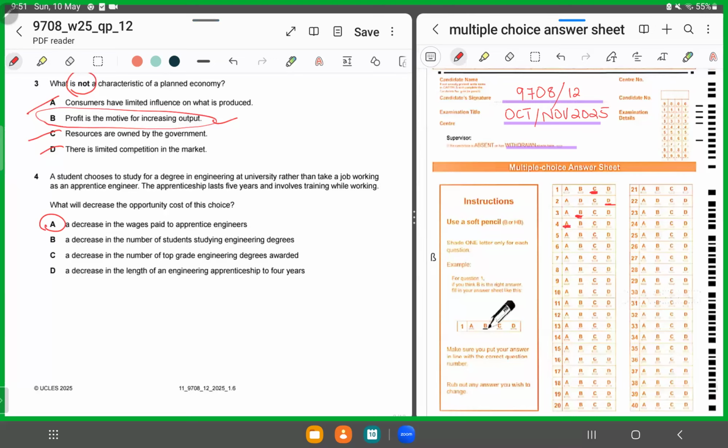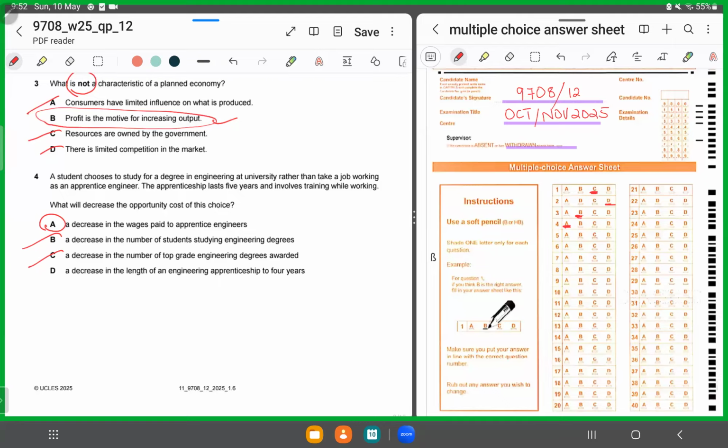B says a decrease in the number of students studying engineering degrees. So that would have worsened his decision. So we'll chop B. C says a decrease in the number of top grade engineering degrees awarded. So if the value or the quality of the top engineering degrees would have been reduced, he would have been worse off. So again, we'll chop C.